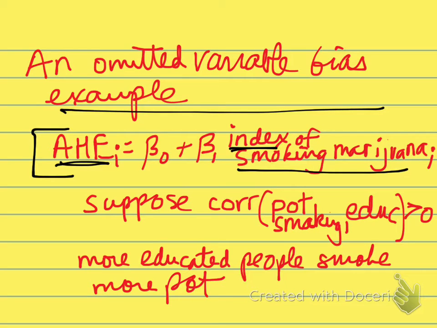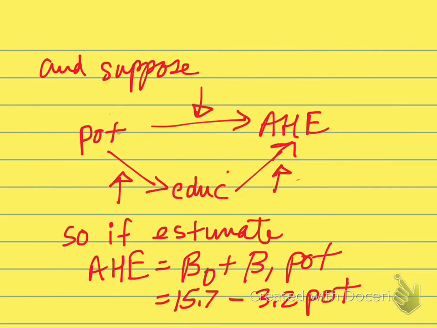Let's suppose that pot smokers are more educated than others. So there's a positive correlation between level of education and how much you smoke pot. So that correlation is positive. So what we have then is a relationship where we might imagine that pot directly lowers average hourly earnings, but there's a positive relationship between pot smoking and education,